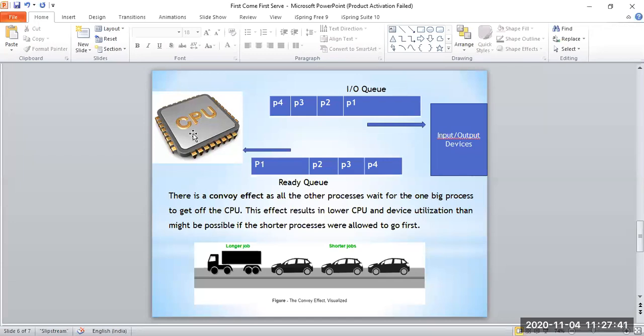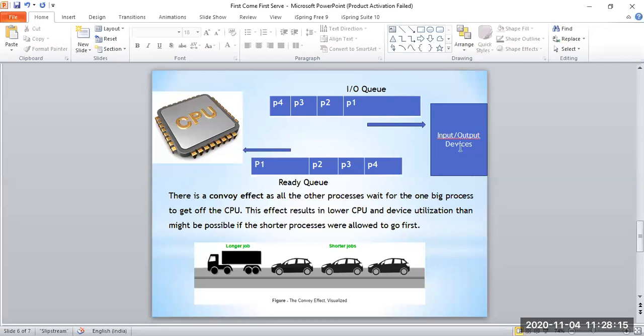CPU is in idle state. Why? Because these three are in queue, and P1 is holding the input output devices. So they have to wait until P1 leaves, or terminates its execution, or simply moves to the ready queue. Meanwhile, these are busy with the input output devices, and the CPU is sitting idle. Understand?